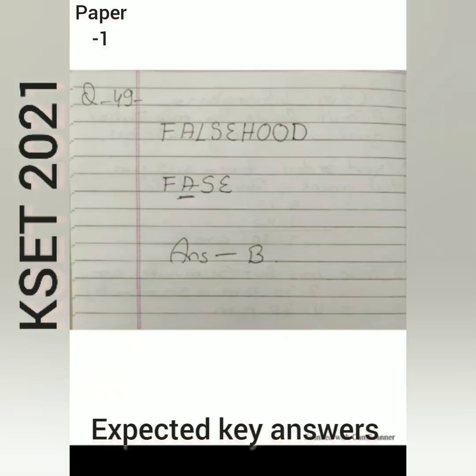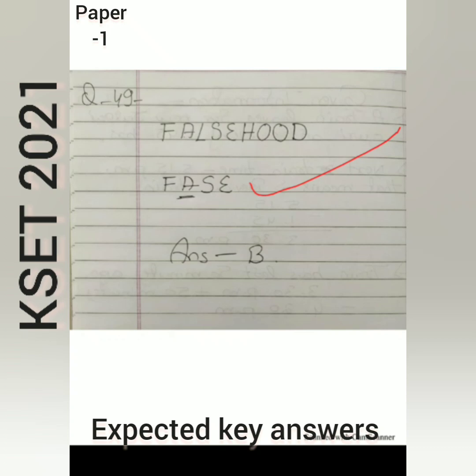So here the one word is given, falsehood. Out of this word, the first letter is F, then the second letter is A, the fourth letter is S, and the fifth letter is E. So here, after choosing this as per instruction, here we got the answer is FASE.